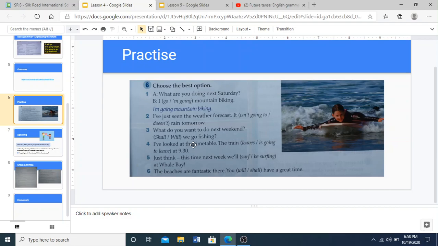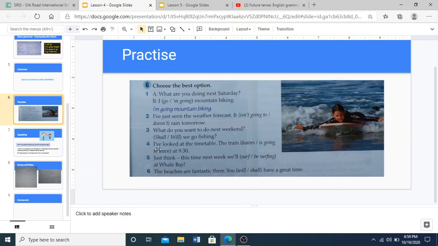Okay, yes, for correction, what is the correct option here? Of course, it is "isn't going." This is the correct option. For number 3, what do you want to do next weekend? Shall we go fishing? Will we go fishing? Which is the correct option? Shall we go fishing or will we go fishing? Of course, it is "will." Will we go fishing? Will is the correct one.